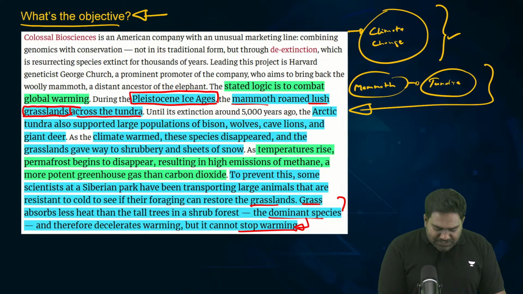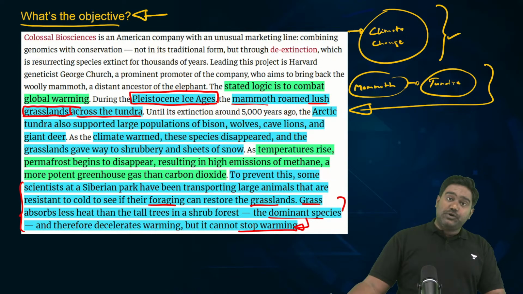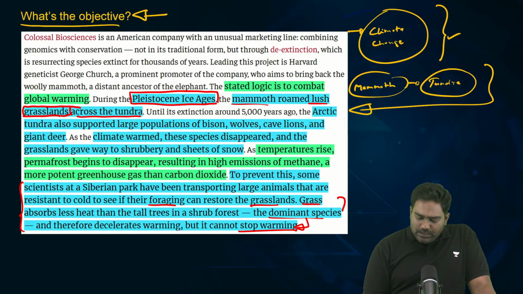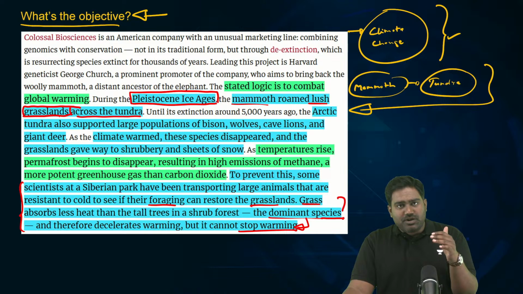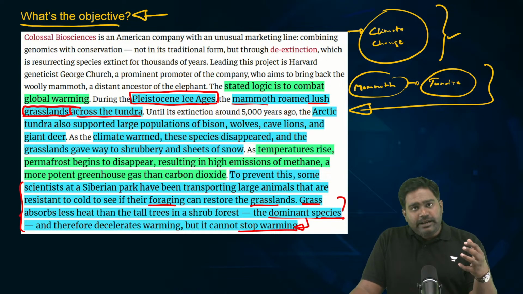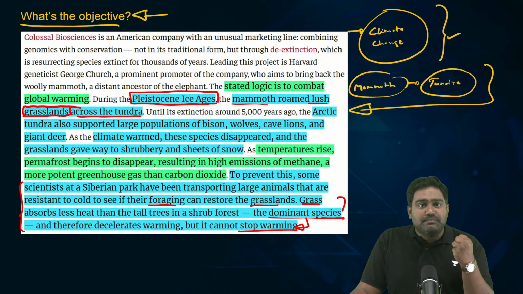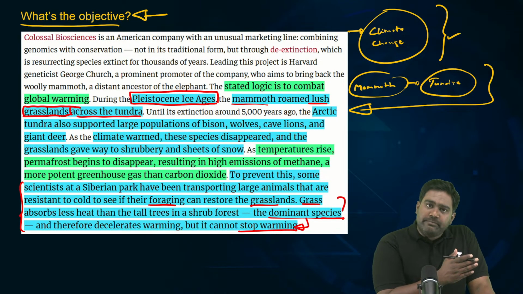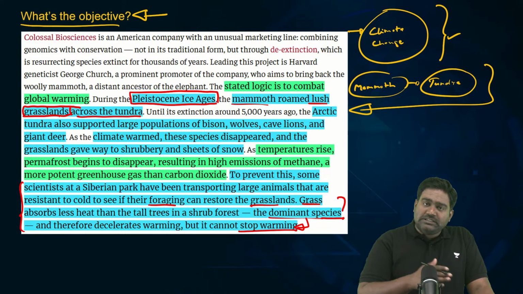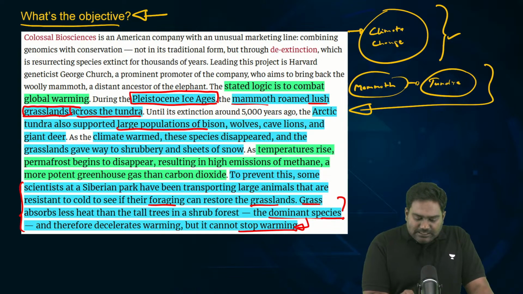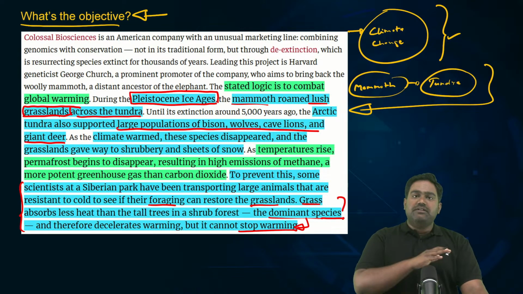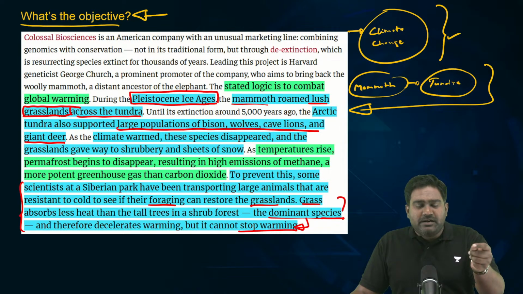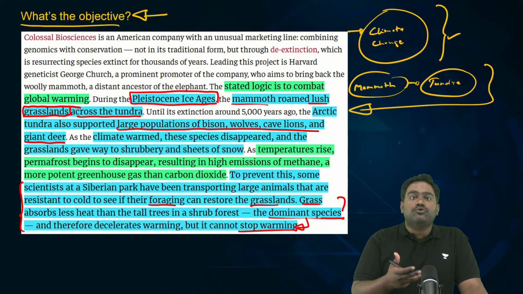Grass happens to be a good insulating agent of sorts, and the grassland which was present was helping the permafrost to remain permanently frozen, and a lot of greenhouse gases, especially methane, were locked up in the permafrost. But as the mammoths went extinct, along with other large species which were present in the tundra region, the grassland eventually went extinct as well, got replaced by shrubs and sheets of snow, which we see today.